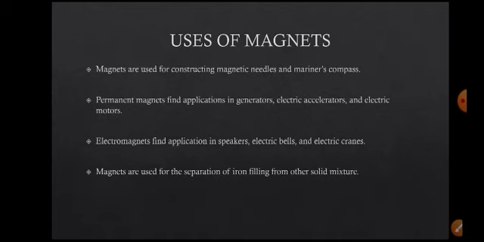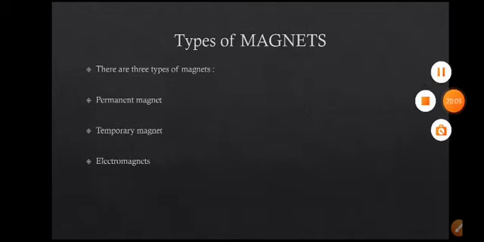So here we are using magnets in every field. You have all seen the magnets where we are using them, and you have played with a number of magnets, right? So here we have different types of magnets.